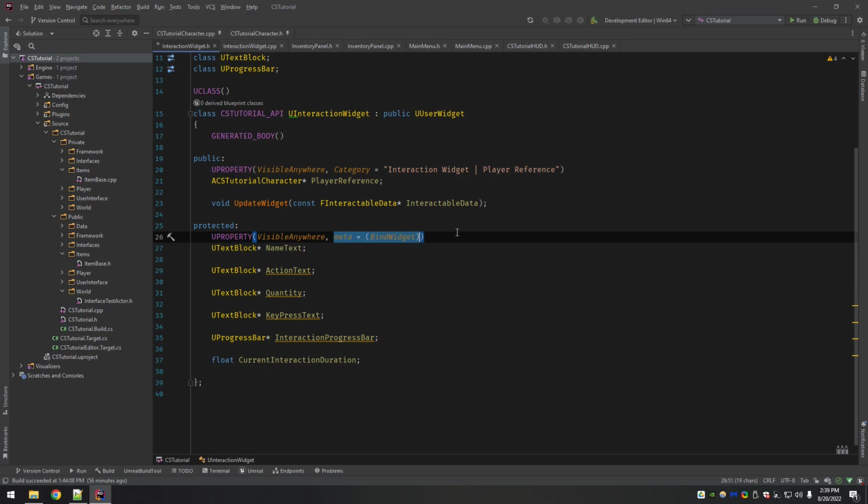Using this meta keyword, when we go to create the graphical elements for this widget, if that graphical part of the widget does not include a text block with this exact variable name, you will get a compiler error in the editor. So this is how they link. This is how we can edit this data in C++, and then we will see the updates reflected on the graphical side on the widget. So it's really important.